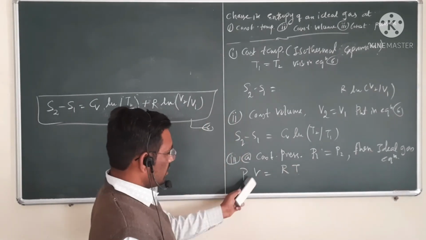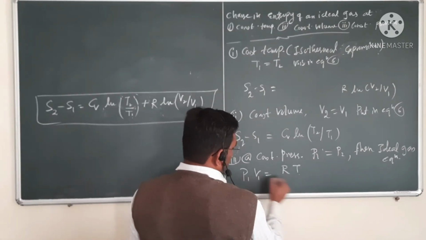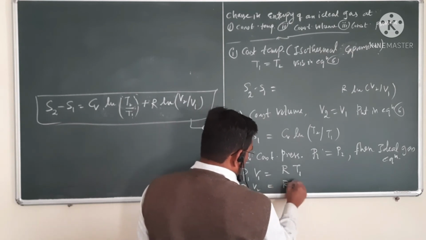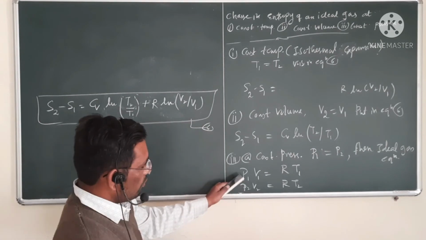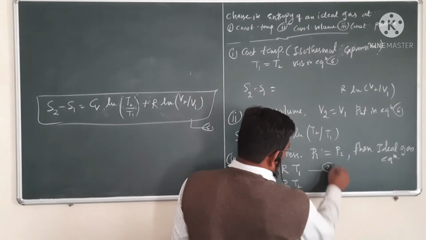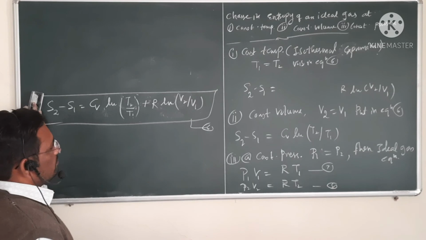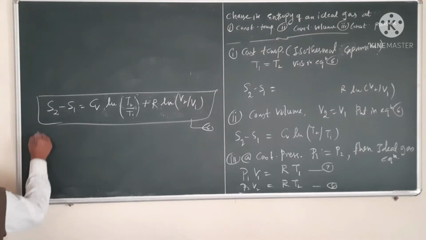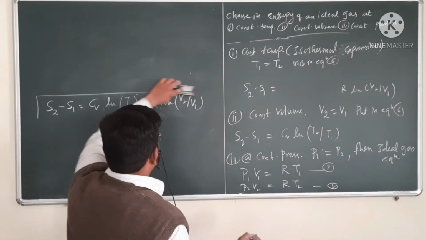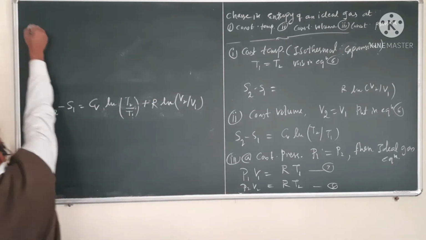So our first equation is P1 V1 is equal to RT1, and second equation is P2 V2 is equal to RT2. Call these equation 7 and 8. I will keep this equation as it is. So dividing equations 7 and 8,